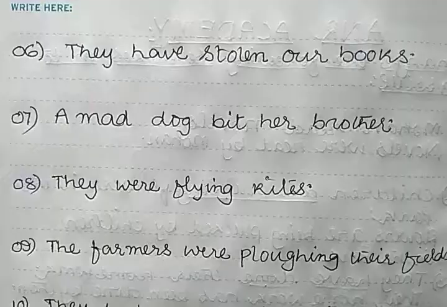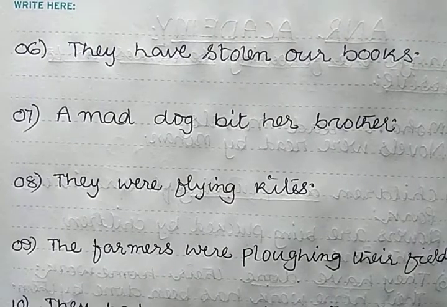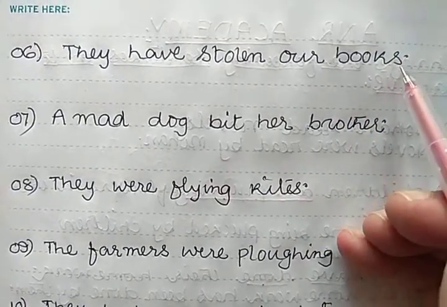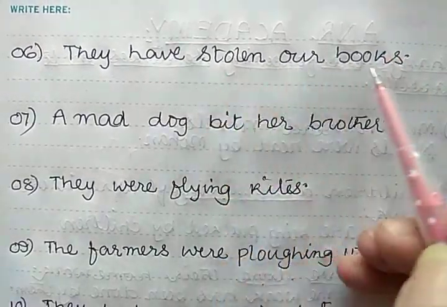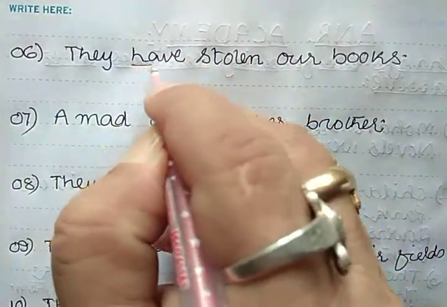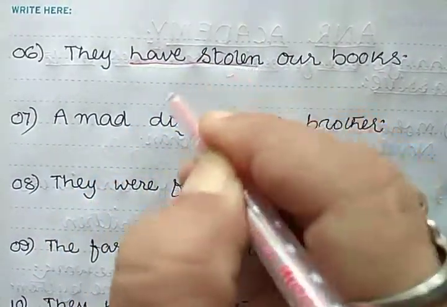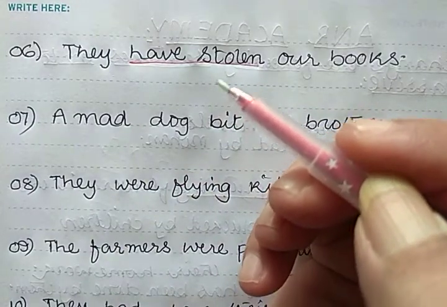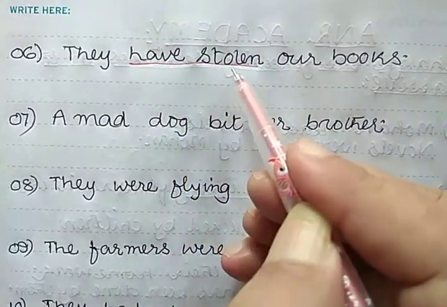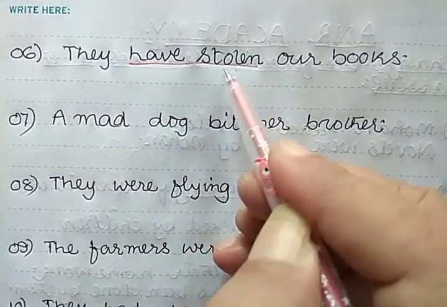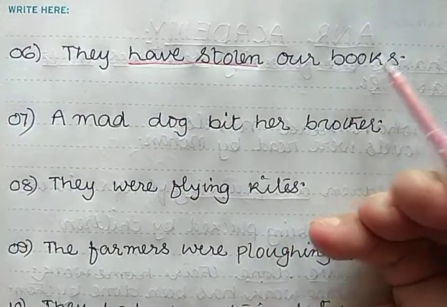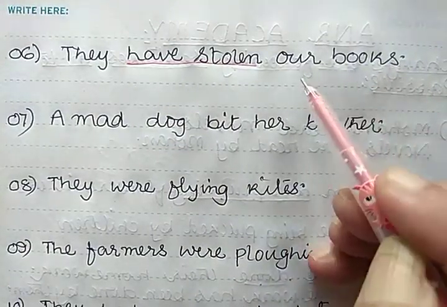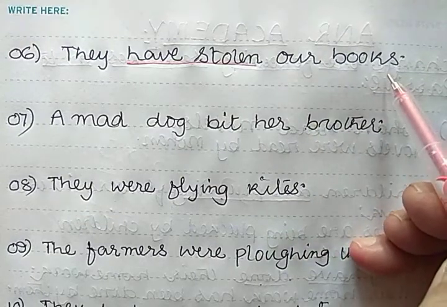Clear? So here is your next sentence. They have stolen our books. The given sentence is in present perfect tense. How did you know? Have stolen. So what is your object? Our books. Our books is plural.